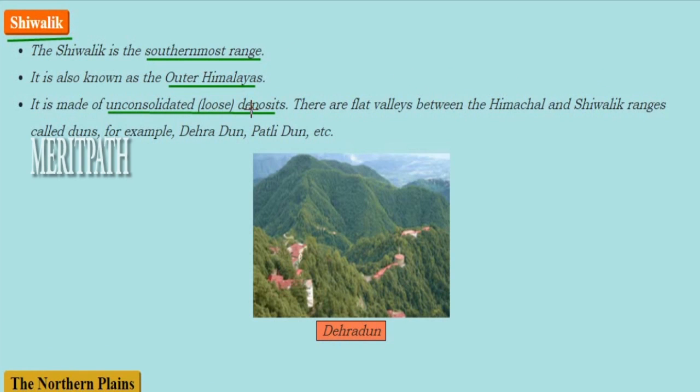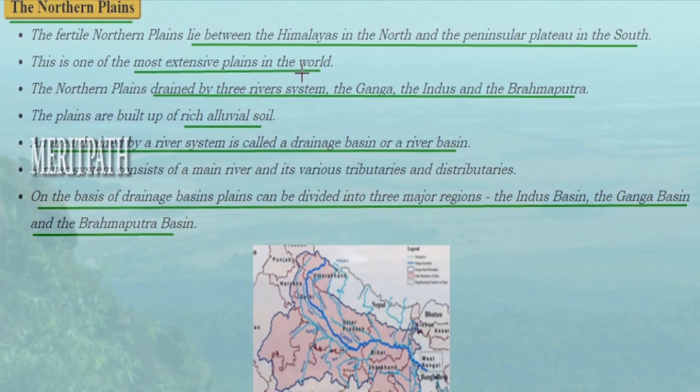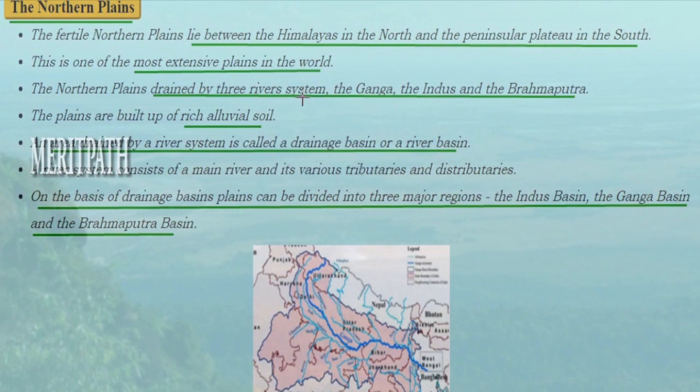Next is Shivalik. This is the southernmost range, also known as Outer Himalaya. It is made up of unconsolidated loose deposits. There are flat valleys between the Himachal and Shivalik ranges known as duns. For example, we have Dehradun, we have Patli Dun, etc. So this is Dehradun situated in the Shivalik region. Next is the northern plains. They lie between the Himalayas in the north and the Peninsular Plateau in the south.